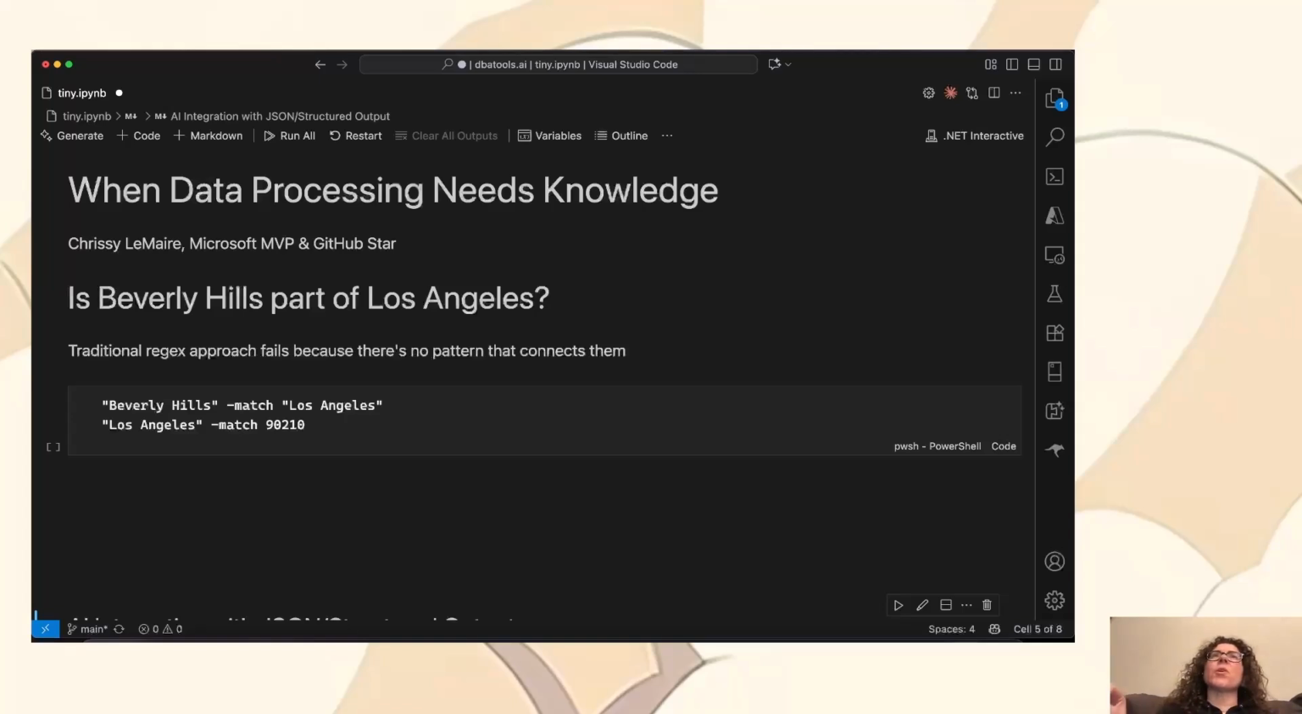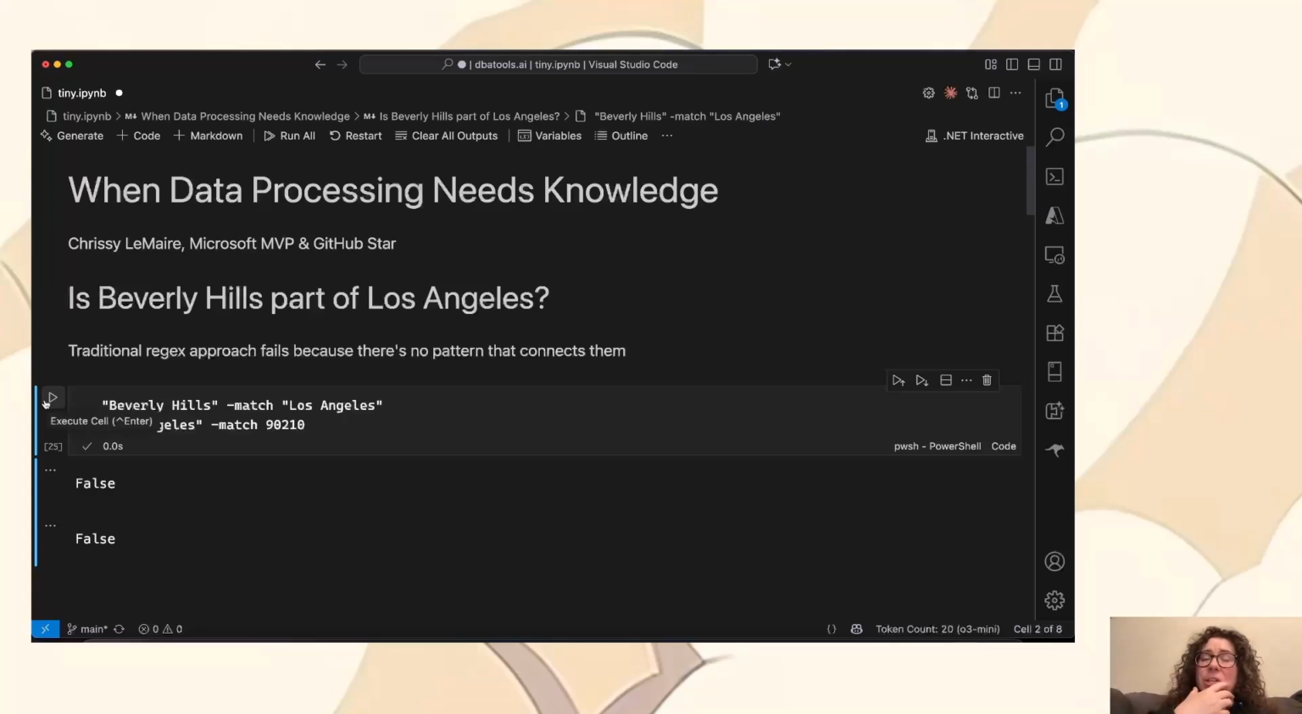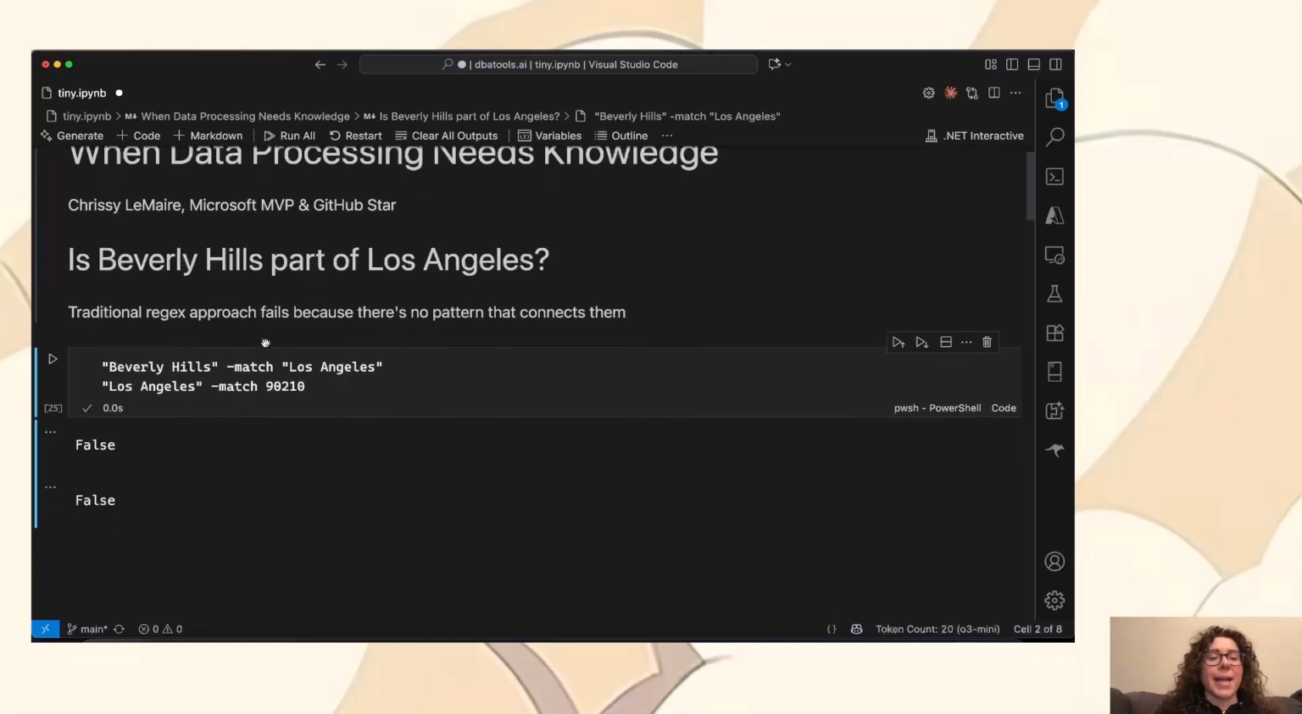And recently I was working on a project with headlines and I needed to know if they overlapped. But I just can't do this with Regex. Beverly Hills simply doesn't match Los Angeles, and Los Angeles doesn't match the Beverly Hills famous zip code 90210. So we could see here that if we try this, it returns false, but what we need is true. And how would we do that? Traditionally, we would do it with a bunch of data sets, but I have to cover every headline in the world. That requires real world knowledge, which is where AI comes in.